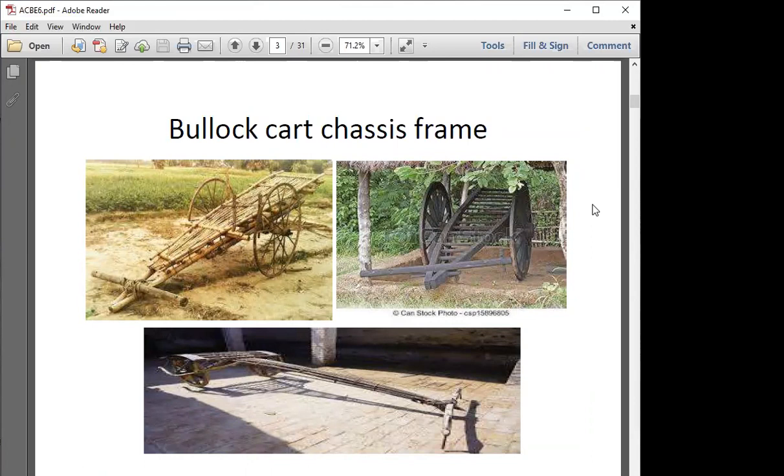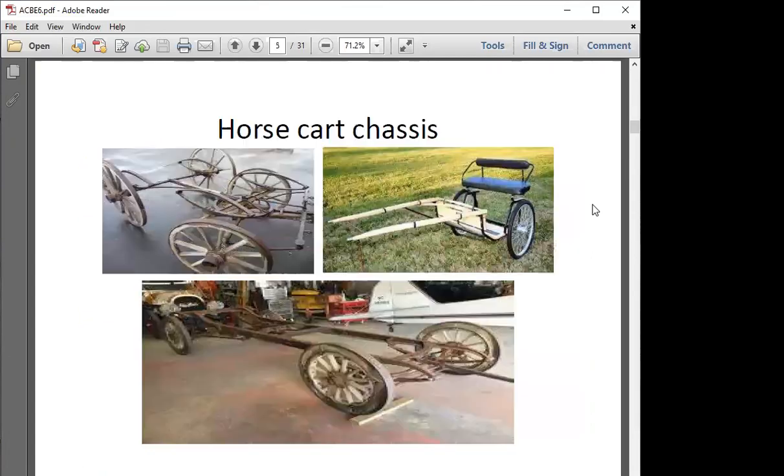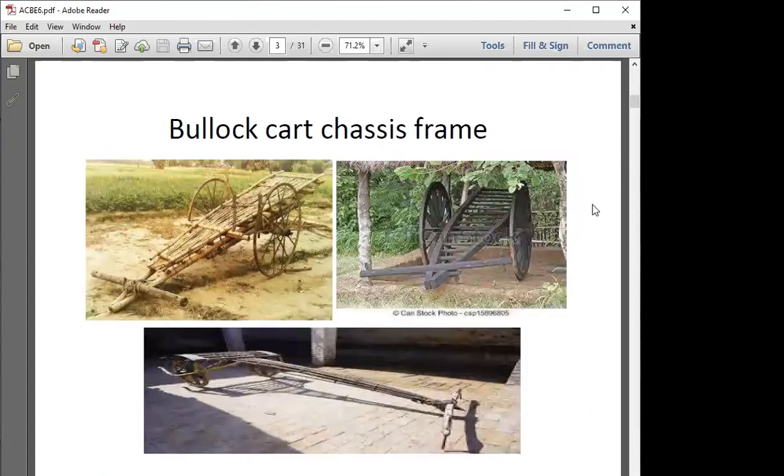We started understanding automobiles from bullock carts and horse carts. I'll go into detail. Are you able to recognize which kind of chassis was formed? Whatever we are seeing is a ladder chassis. You can see seasoned wood and bamboo sticks were used to develop that chassis in the previous era. But it is a ladder frame chassis. You cannot deny that aspect.